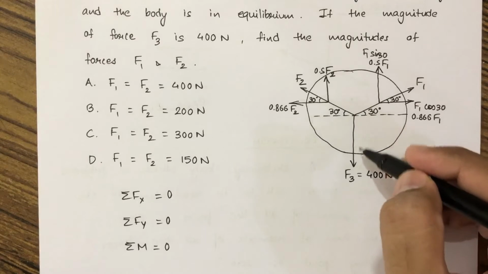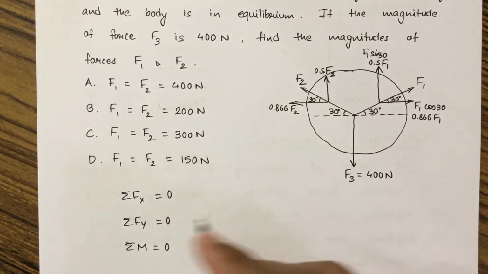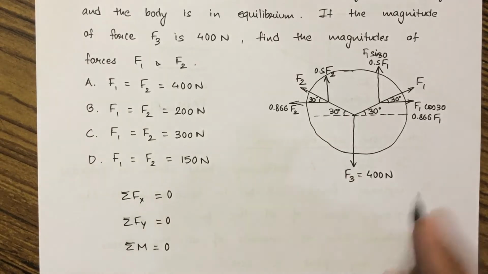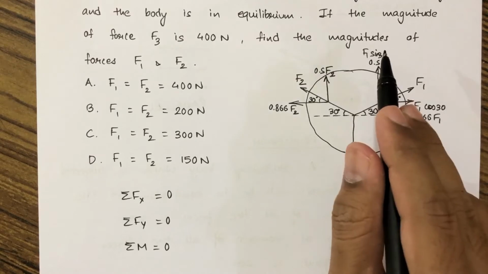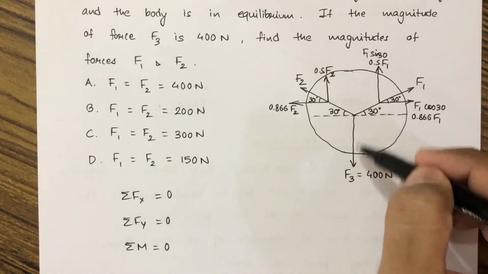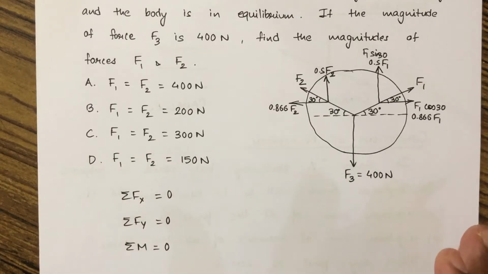And this F3 force is vertical only, so no need of resolving it. Only if the forces are slanting do we have to resolve them into horizontal and vertical components. This force F3 is already vertical.